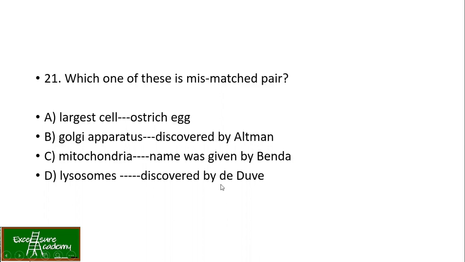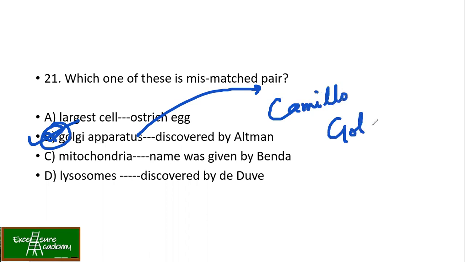What you have to remember is that the Golgi apparatus was actually discovered by Camillo Golgi in nerve cells of barn owl and cat. So here option B is wrong, or otherwise say, it is the mismatch. This is your answer, because the Golgi apparatus was discovered by Camillo Golgi, and from there onwards we got the name Golgi apparatus.